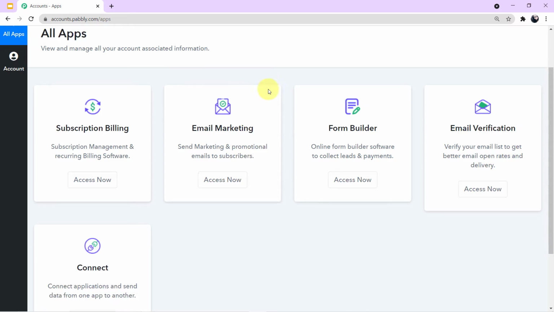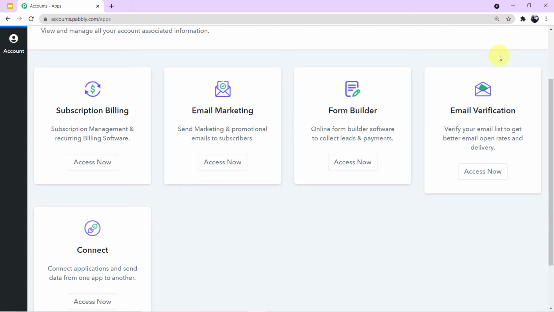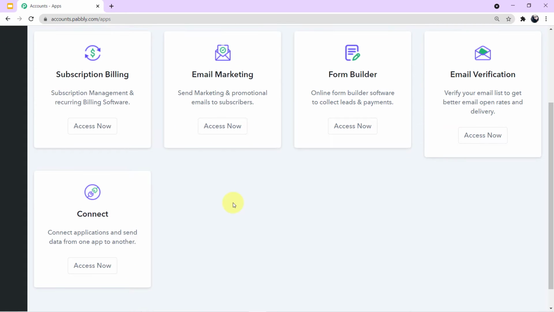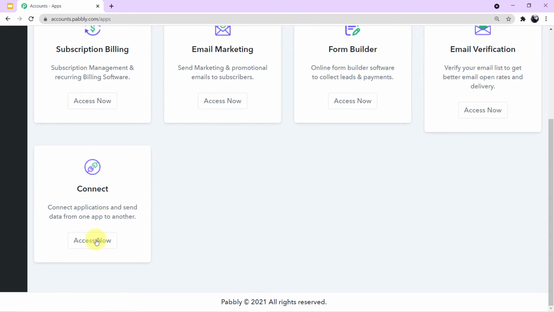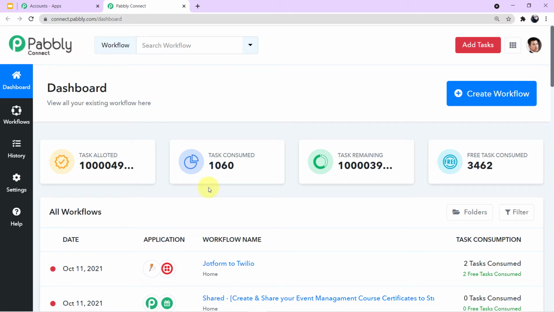Okay, so this is all of the application. Once again, you can see on my screen. As you know, today we are using Connect. So come on Connect and click on access now. Let it load. Okay, as you can see now, this is the dashboard. This is how the dashboard of Pabbly Connect looks.